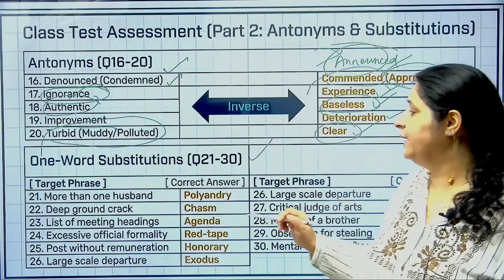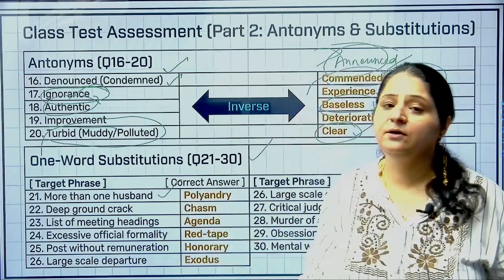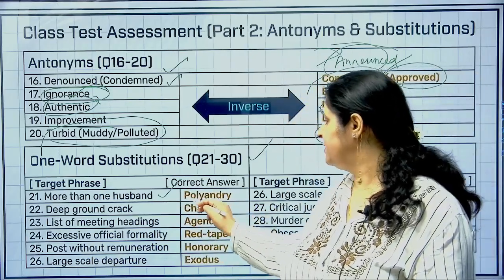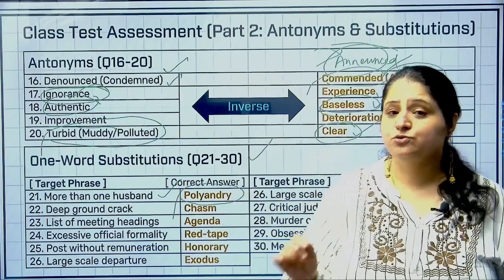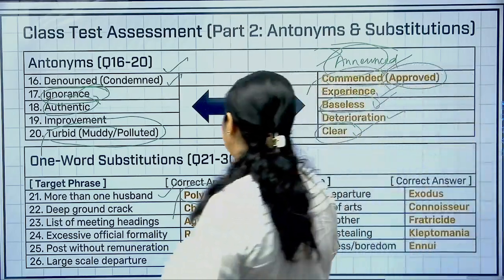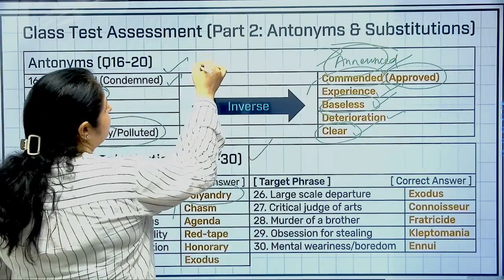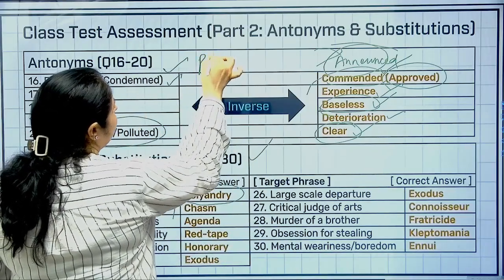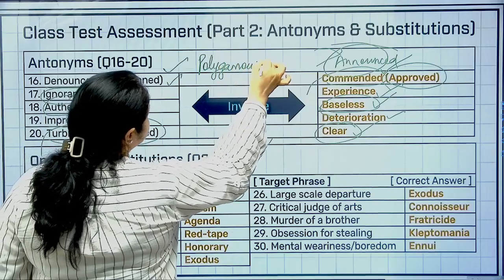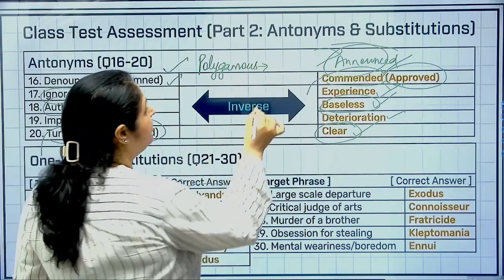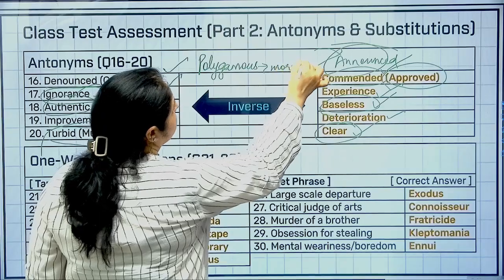Question number 21 to 30 was based on one word substitution. So more than one husband. Anybody who has more than one husband is a polyandrous lady. Polyandry. Now students, you have to be very careful with this. I'm writing down something. एक होता है polygamy. Polygamy. Polygamous person. Polygamous person is a man having more than one wife.